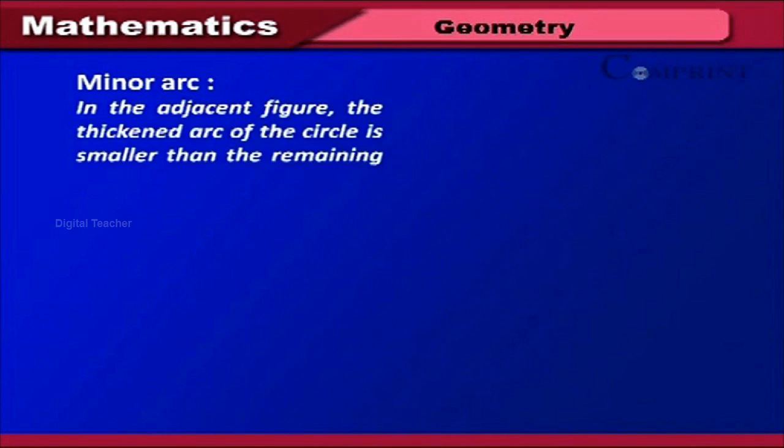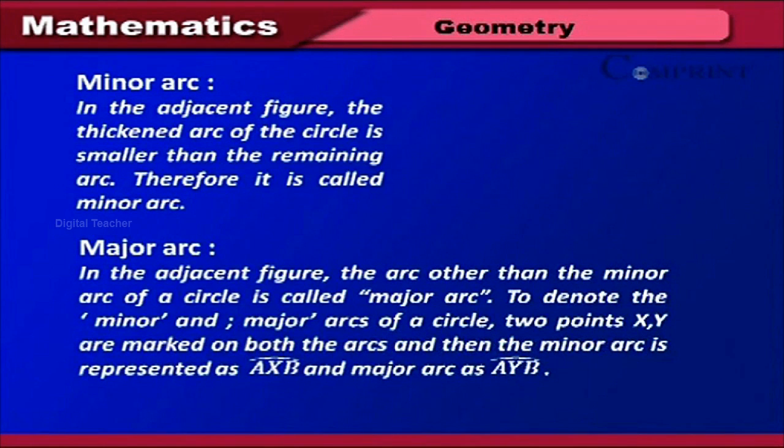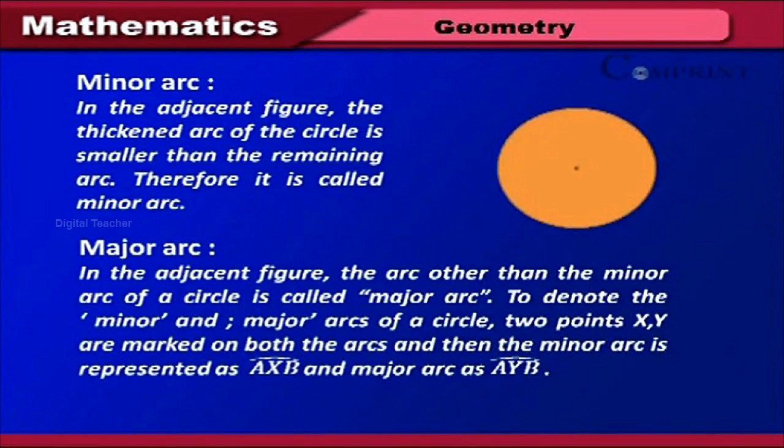Minor arc. In the adjacent figure, the thickened arc of the circle is smaller than the remaining arc. Therefore, it is called minor arc. Major arc. In the adjacent figure, the arc other than the minor arc of a circle is called major arc. To denote the minor and major arcs of a circle, 2 points X, Y are marked on both the arcs. And then the minor arc is represented as arc AXB and major arc as arc AYB.